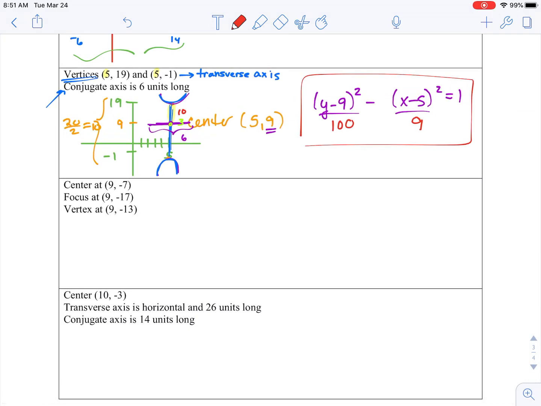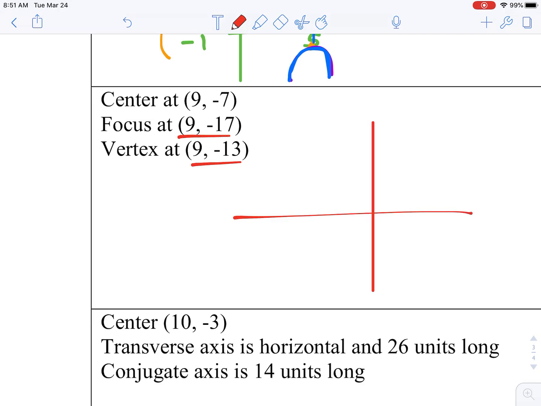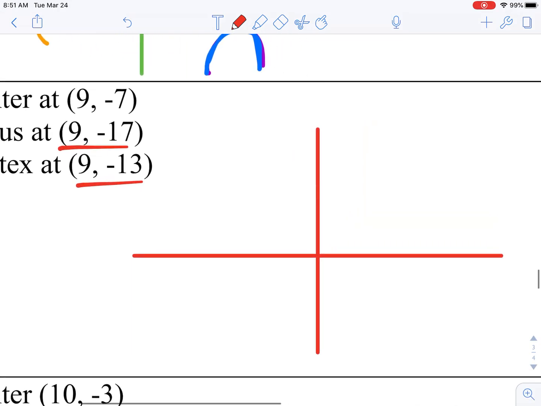All right, getting close here. They give us our center. They tell us where our vertex is, and then also where our focus is. If we were to draw a little sketch of this, it will tell us some information of how it's opening and our distances. So if we are at 9, and then down here at -7,